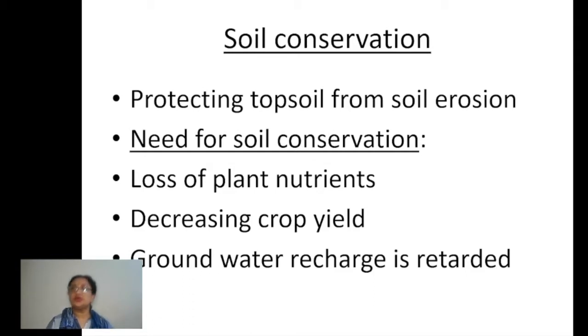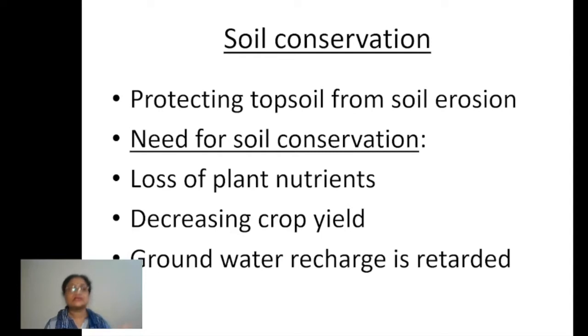Moreover, children, when the soil erosion is reduced, that actually increases its capacity to absorb more water. When more water is absorbed, or there is seepage, what will happen then? This water will ultimately go to the underground water, so that recharges the groundwater.